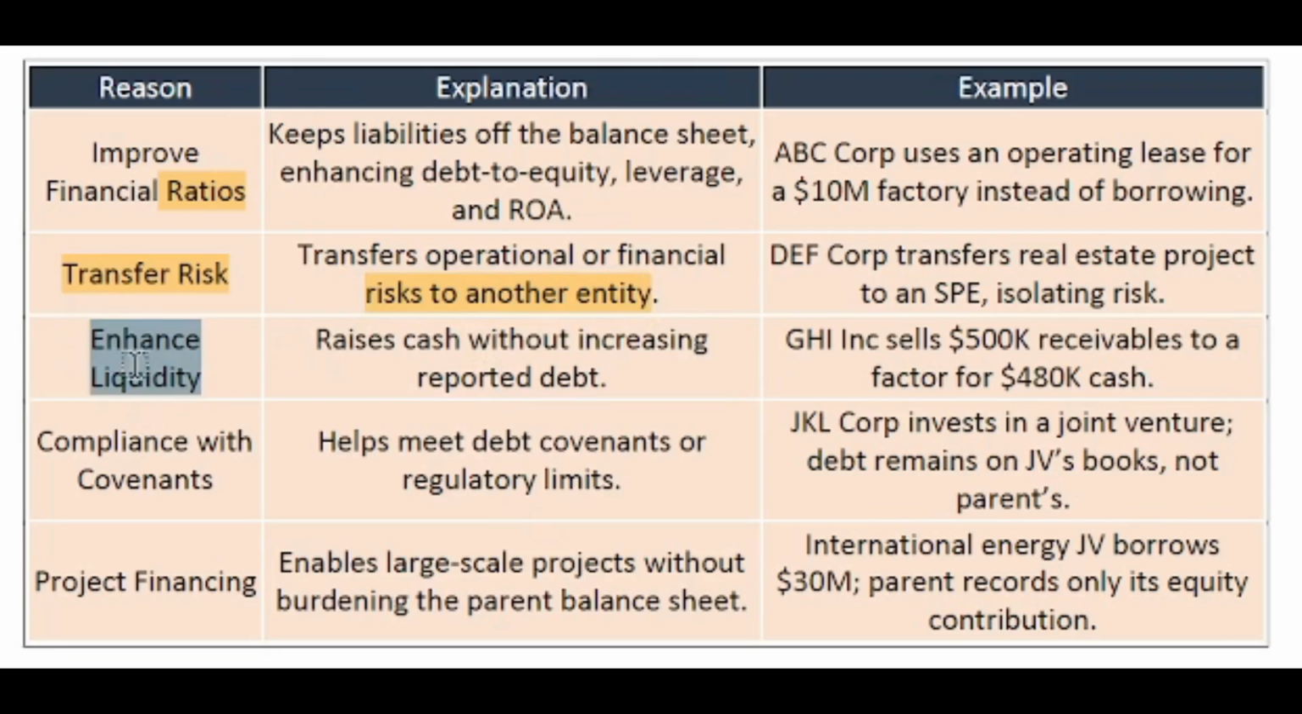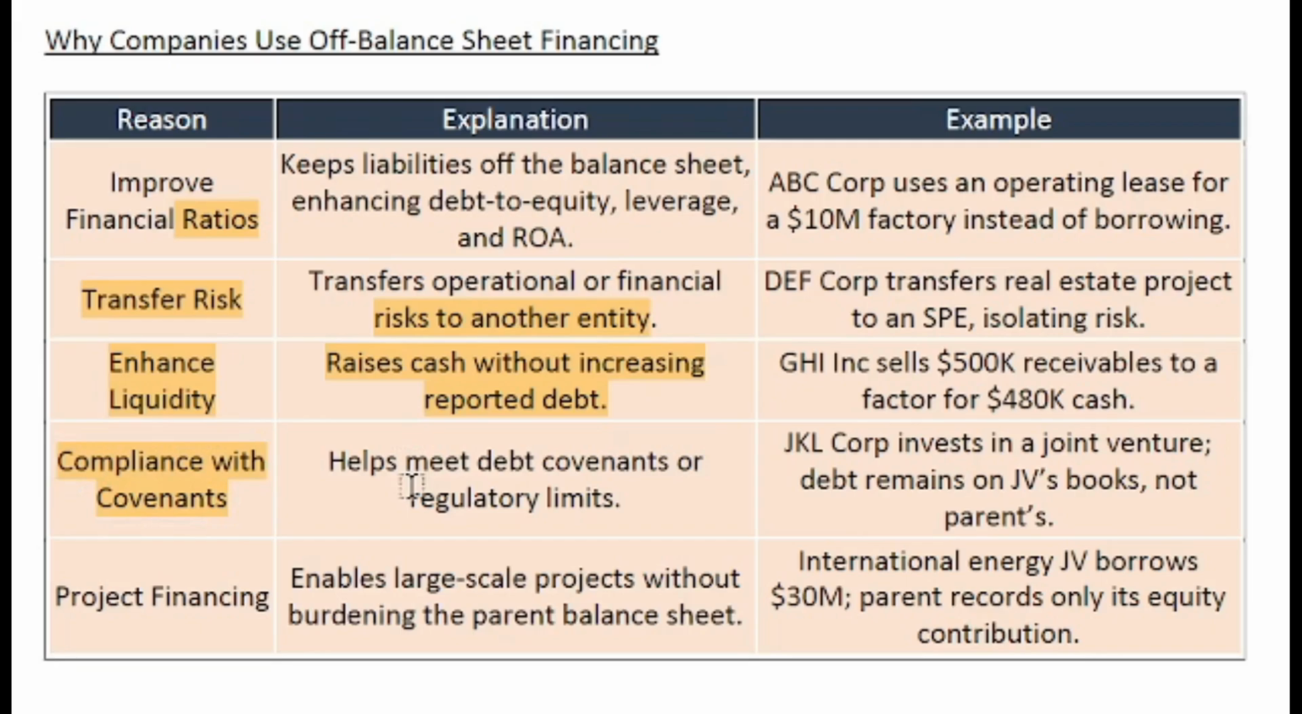Another reason is enhanced liquidity, just as in the case of factoring of receivables. In this case, the company can raise funds or cash without increasing the reported debt. That means, just assume a parent company has a limit on its borrowing, or a limit for its debt compliance. In this case, the company can create a joint venture or a special purpose entity. This special purpose entity or joint venture does not affect this limit because it is a separate legal entity.